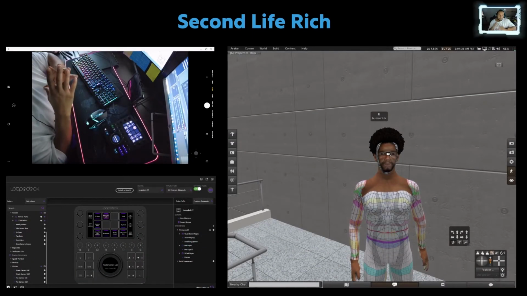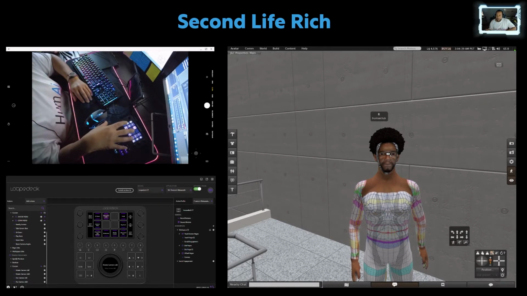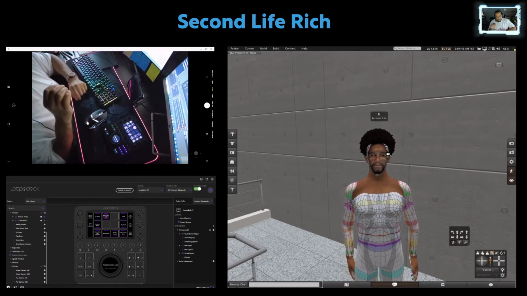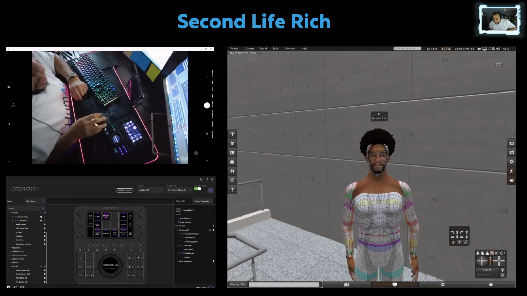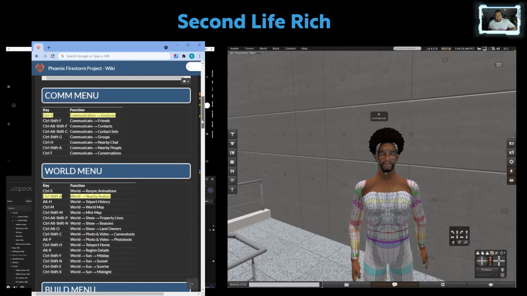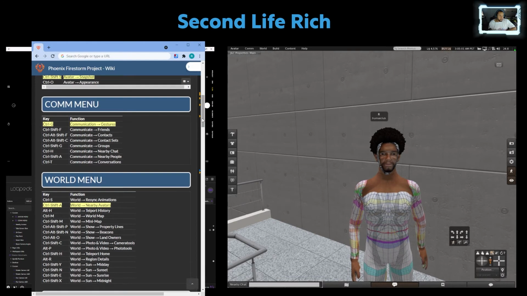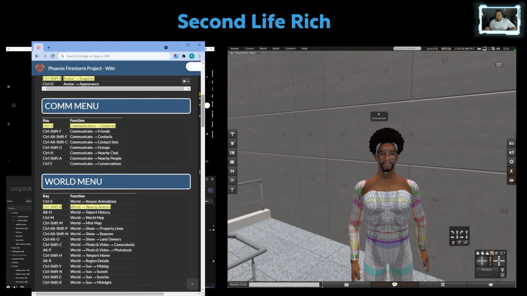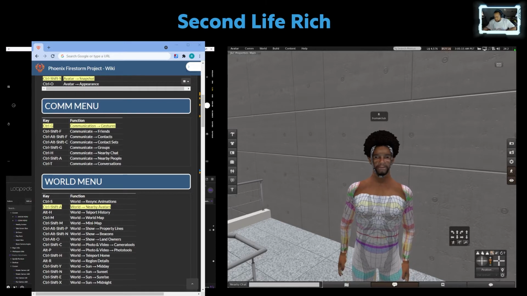Greetings. So I've been working on configuring my LoupeDeck CT to work with Firestorm, the Second Life viewer, and I've been doing it using these keyboard shortcuts. Firestorm, on their website, has a list of all the keyboard shortcuts, and the ones that you see highlighted are the ones that I have already configured. So for example, right here, for Control G, you can open up the gestures menu.